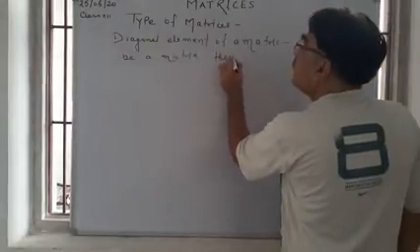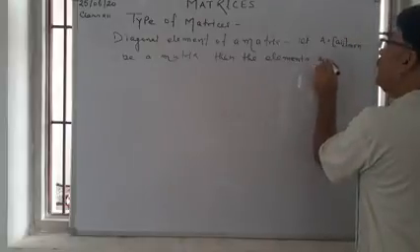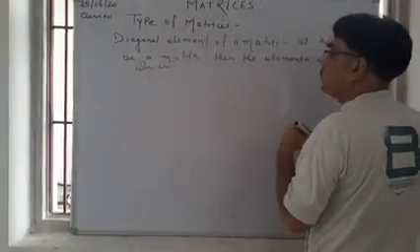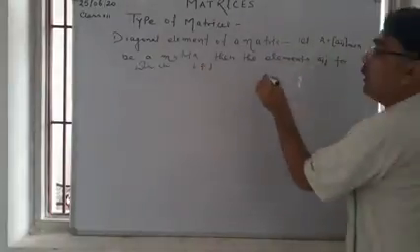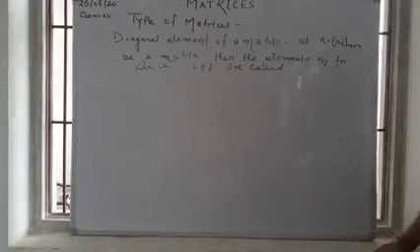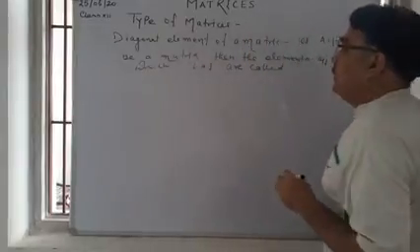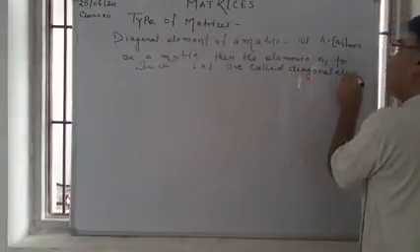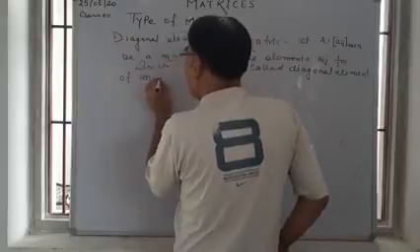Then the elements Aij for which i is equal to j are called diagonal elements of the matrix.